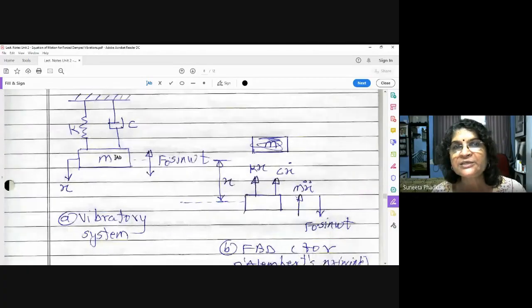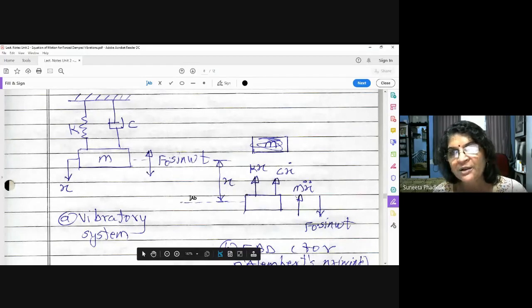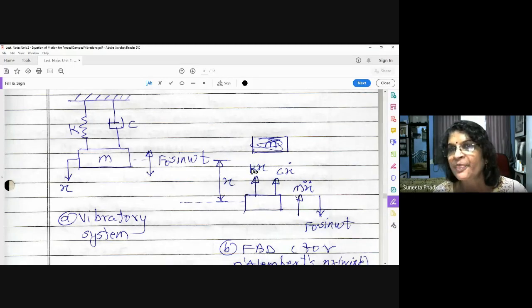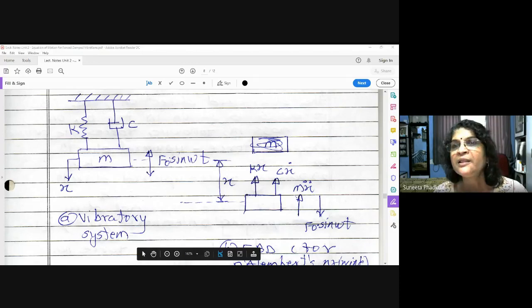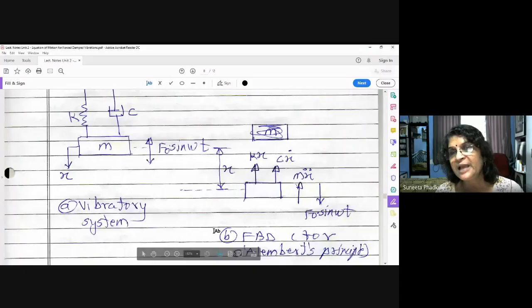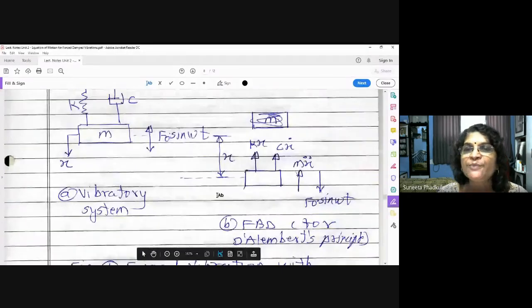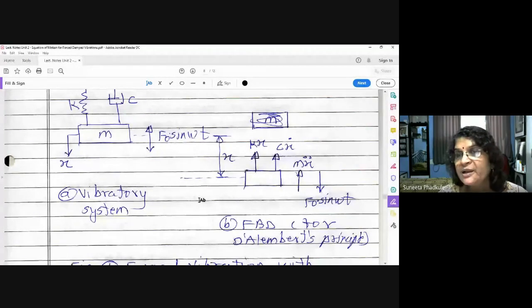See, at this moment your mass is moving down, that means displacement is downward, hence velocity and acceleration are also downward. So spring force will be upward, having magnitude kx. Damping force will be upward, having magnitude c into x dot. Then the inertia force. Here I am purposely applying D'Alembert's principle, because in unit number 1 we solved many problems by applying Newton's second law of motion, but now I want you to solve a few problems by D'Alembert's principle also.